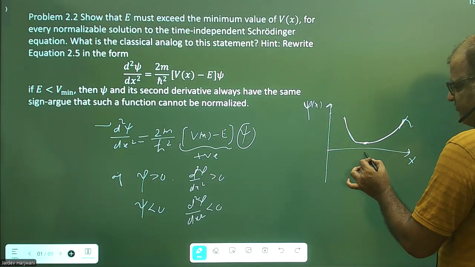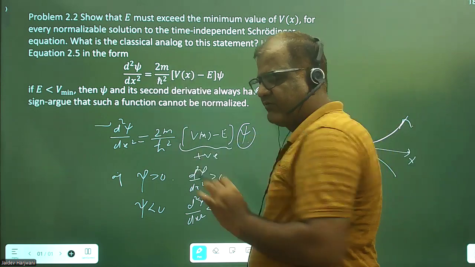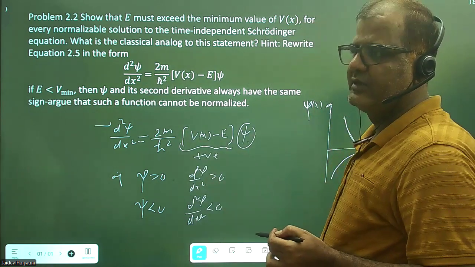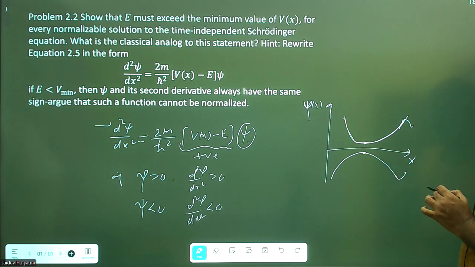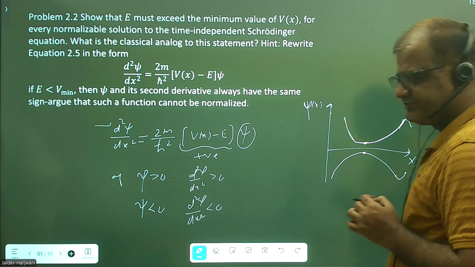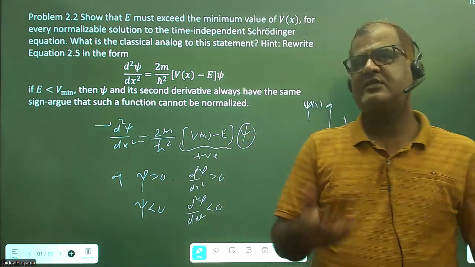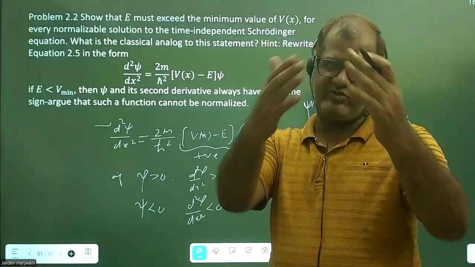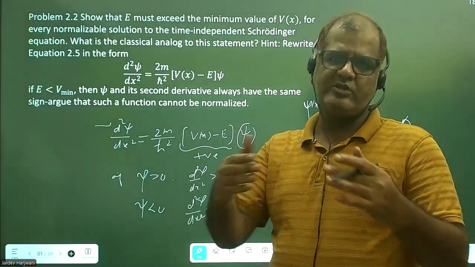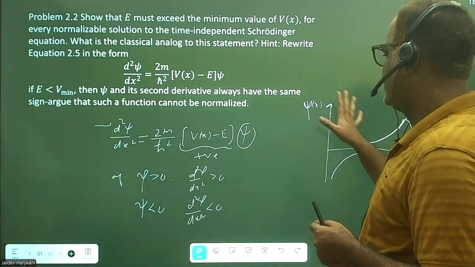Similarly, if it starts with some negative value, then it can only go down because now d2 psi upon dx square is negative. Slope of slope is negative. So if psi wants to turn back, it cannot turn back. It always diverges as x goes away. That means these kinds of solutions are not normalizable, because in order to be normalized, psi should fall very quickly to zero as x approaches infinity. So this is not a normalizable solution.